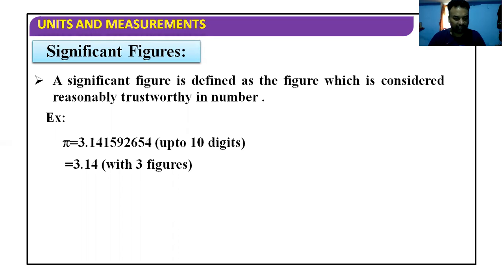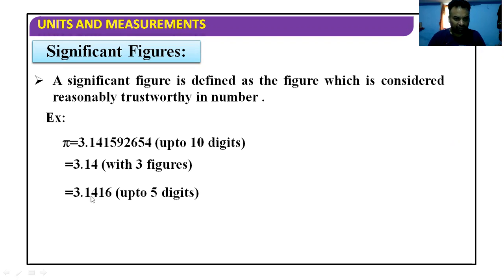Our work can be done with 3 digits, and these are called 3 figures. Normally in our mathematics, the value of pi we take is 3.14. The actual value is up to 10 digits or more, but in our calculations we are using only these 3 digits, 1 digit before the decimal and 2 digits after the decimal. The total number of digits shows the significant figures. So here we have 3 significant figures.